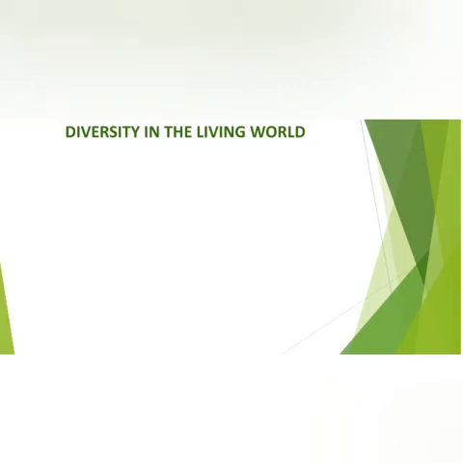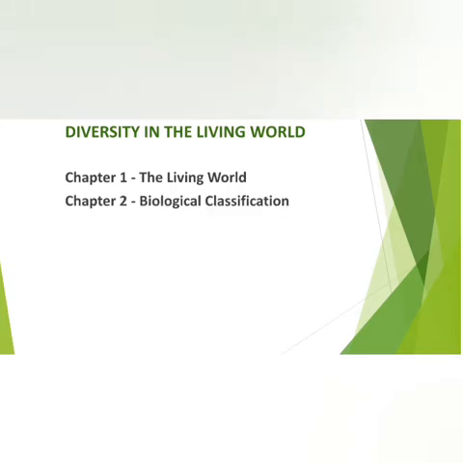Now in unit 1 we have to learn chapter 1, the living world. Then chapter 2, biological classification. Chapter 3, plant kingdom, and chapter 4, animal kingdom. So these 4 chapters we will learn in unit 1, diversity in the living world. Okay, now let us start.